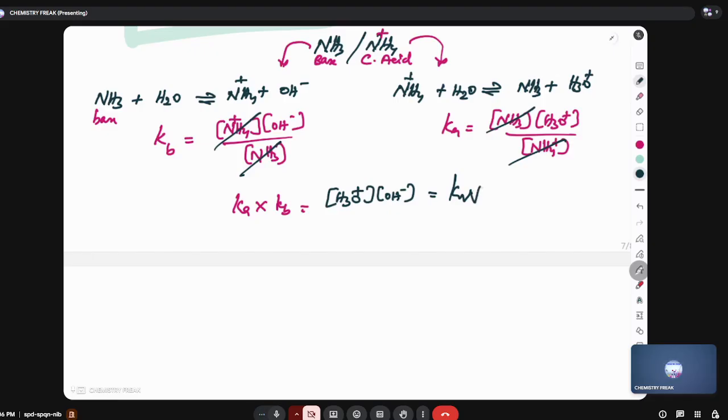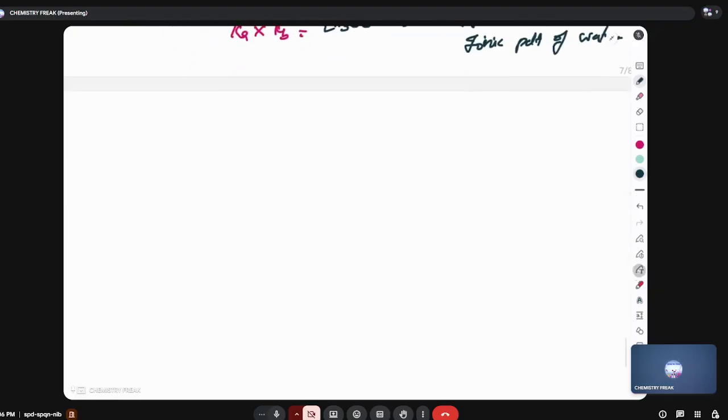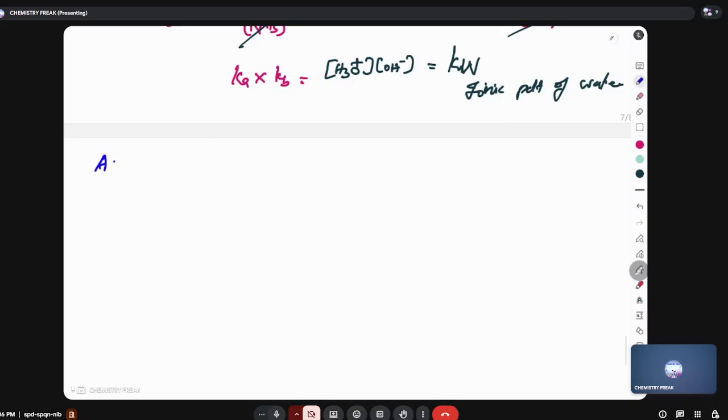Do you know what this is called? Ionic product of water. What is this called? Ionic product of water. Okay. Do you know the value of the ionic product of water? At 25 degrees Celsius, Kw is equal to 10 power minus 14 mole square liter power minus 2. This is the value of the ionic product of water.